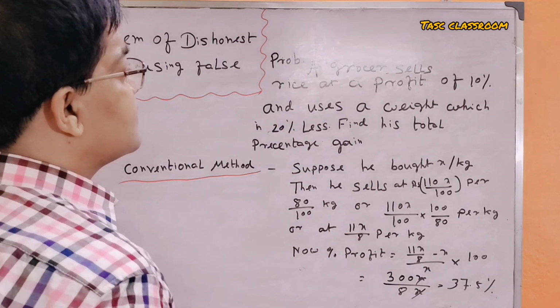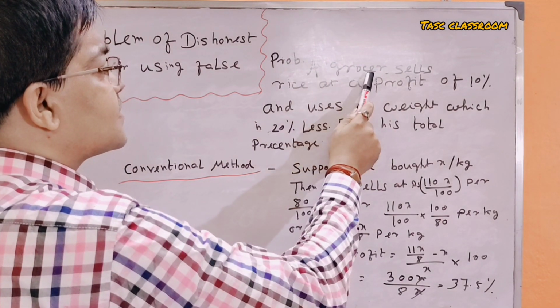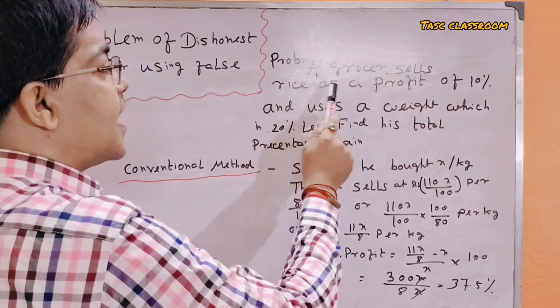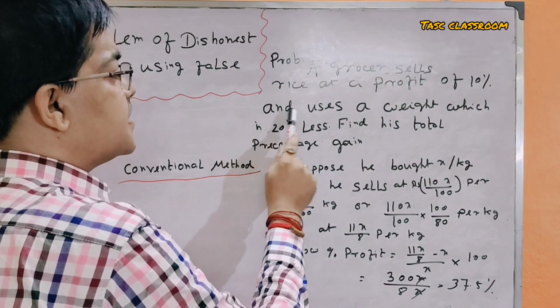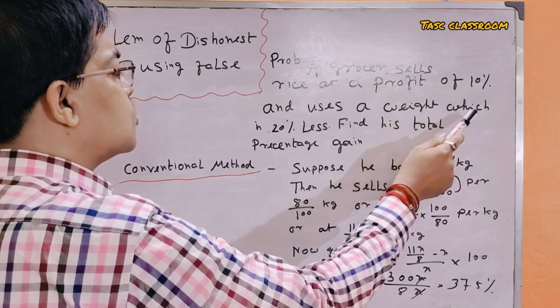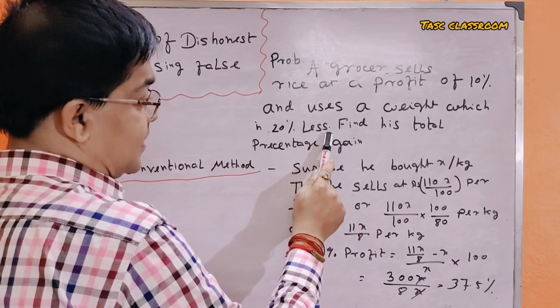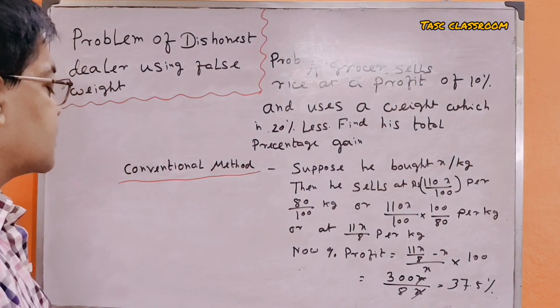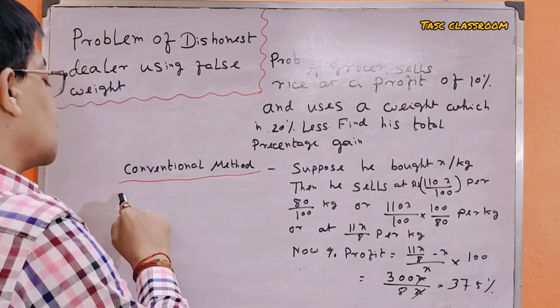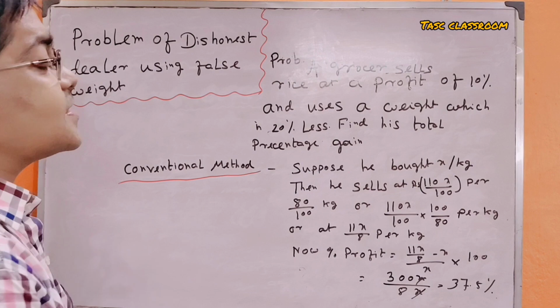I am reading again. A grocer sells rice at a profit of 10% and uses a weight which is 20% less. Find his total percentage gain. At first, we shall use the conventional method.